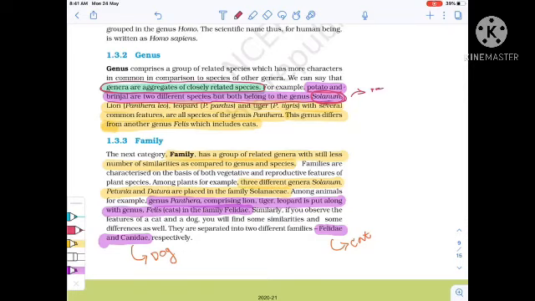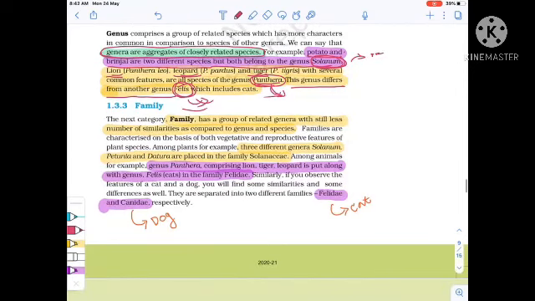Same like lion, leopard, and tiger, with several common features. All are species of genus Panthera. Here lion, leopard, and tiger are different species, but they have the same genus, that is Panthera. This genus differs from another genus, Felis, which includes cats. These are two different genera: one includes the cat, and the other includes lion, leopard, and tiger.